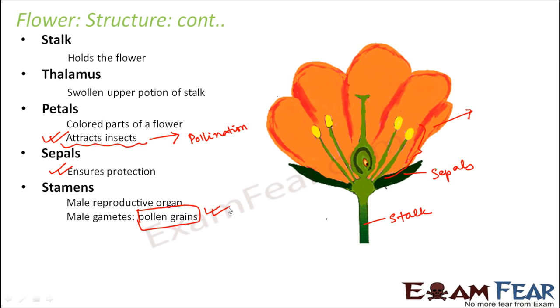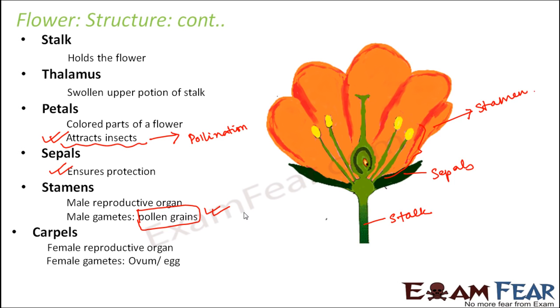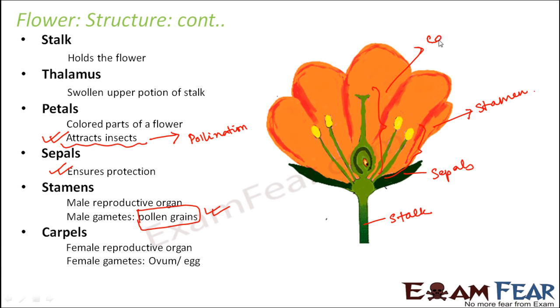Now we will discuss what is pollen grain, how is it formed, etc. We'll do that. But for now, you just know that these parts are the stamens and they produce the male gametes, and the male gametes are contained in the pollen grains. Next is the carpel. As I said, this central portion is the female reproductive organ, so it produces the female gamete, and the female gamete is the ovum or the egg cell, whatever you call it. So this egg cell is the female gamete.